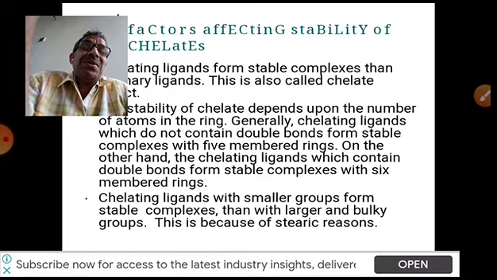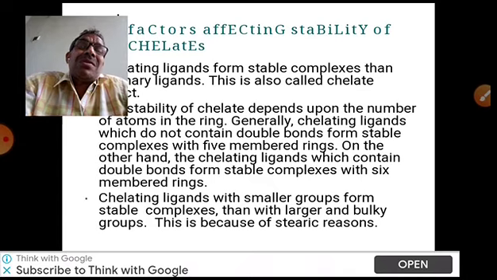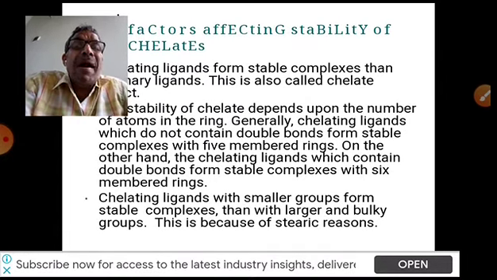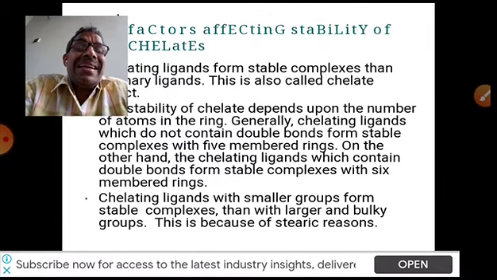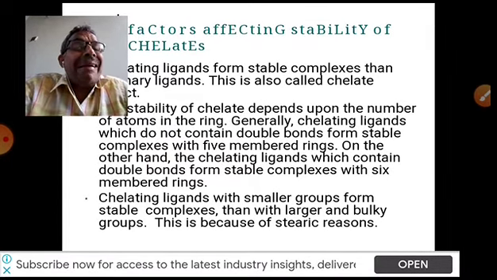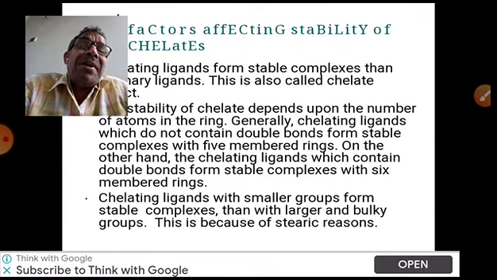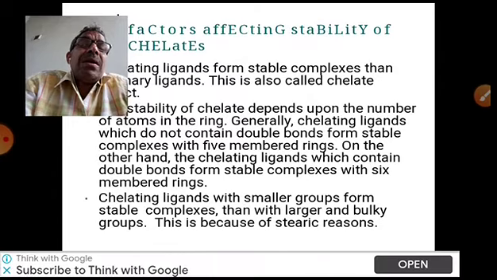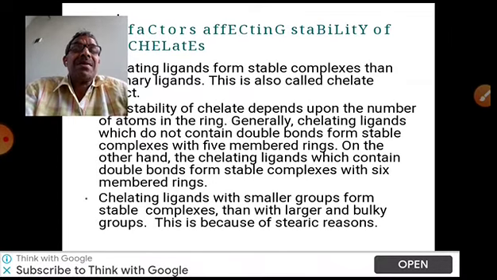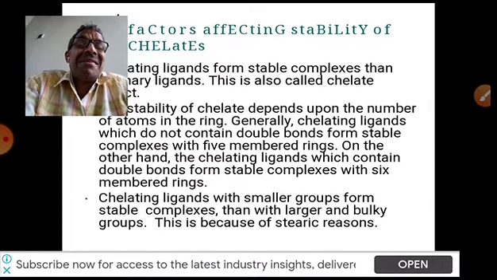Bidentate ligands donate two electron pairs to the central metal atom or ion, occupying two points around the central metal atom in the geometry of a complex in the coordination sphere. Tridentate can donate three, tetradentate four. Altogether they are called polydentate. A ligand donating more than two or three we call a polydentate ligand. Examples are diethylenetriamine and ethylenediaminetetraacetate.